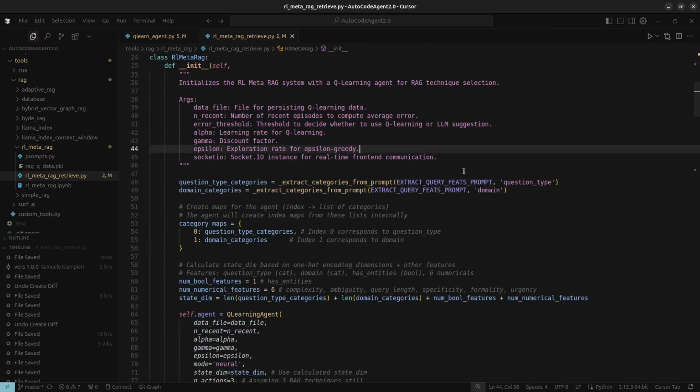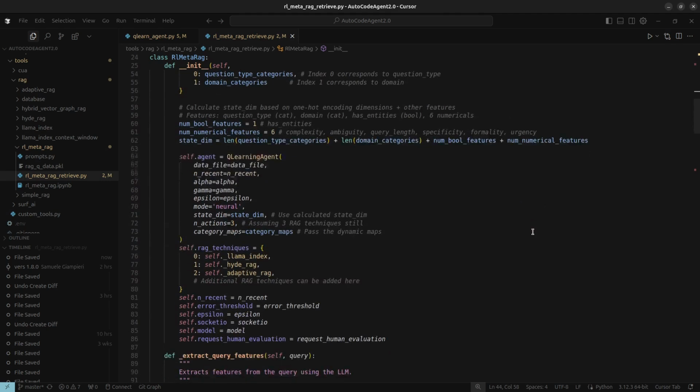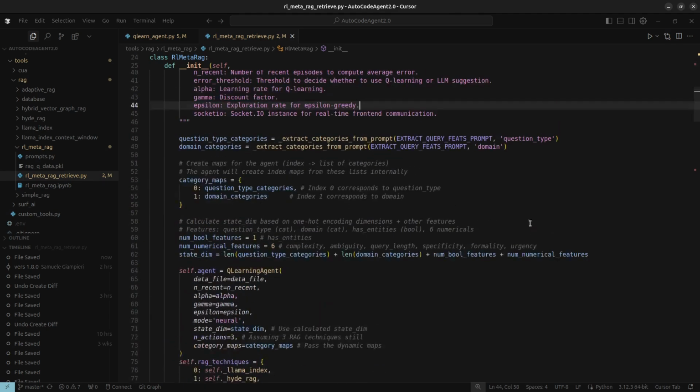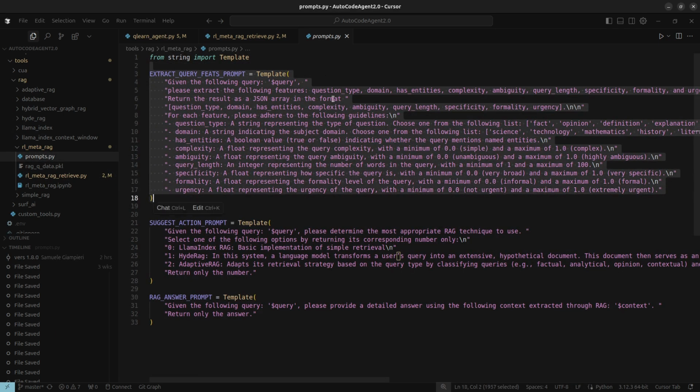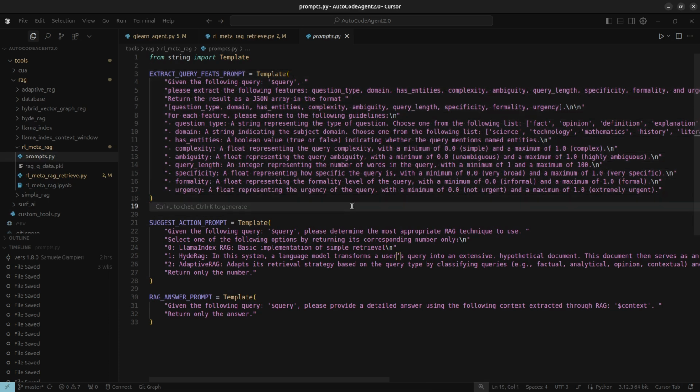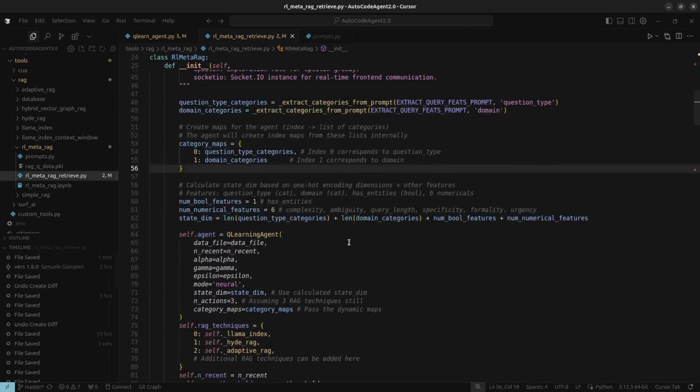When a query arrives, we don't just send it straight to a RAG tool. Instead, we use a large language model, guided by a specific prompt, to really analyze the query. The LLM pulls out key characteristics, things like, is this a factual question or a comparison? What's the topic, like technical or historical? Are there specific names or places mentioned? It even scores things like complexity, ambiguity, and urgency, and notes the query length. All these features get processed, maybe turning categories into numbers, scaling scores, to create a numerical state vector.